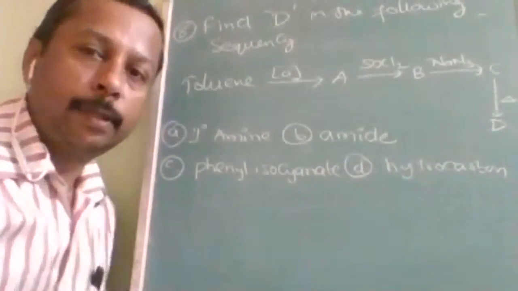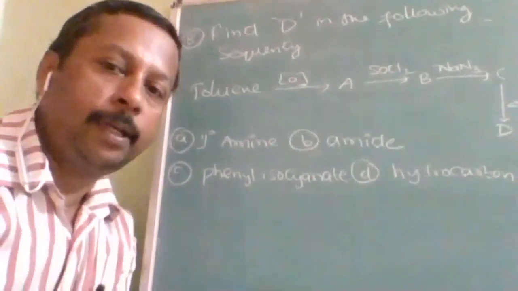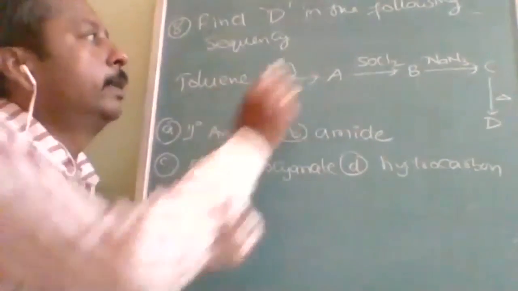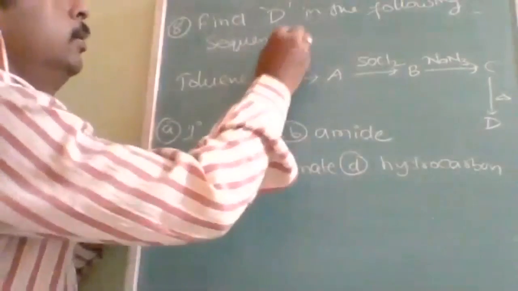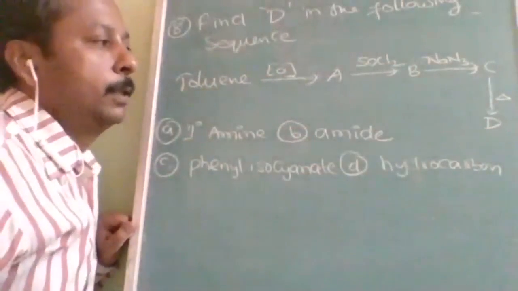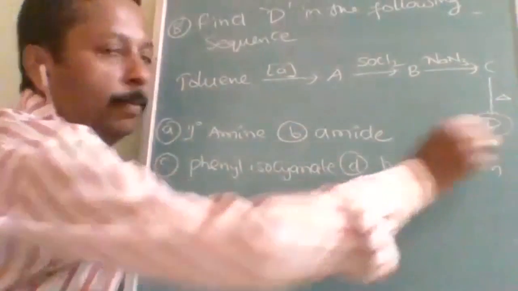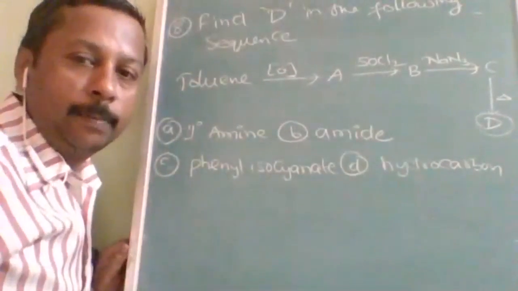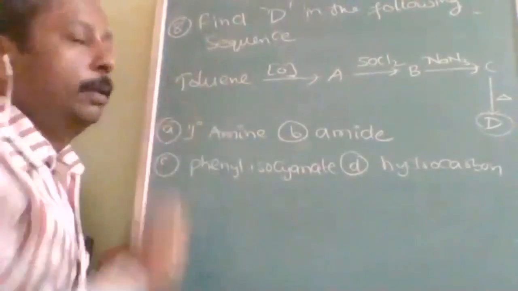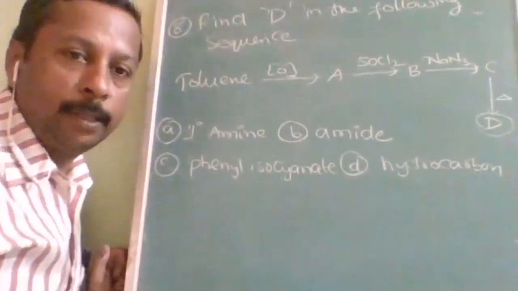In this question, identify D. This is a reaction sequence given. So in this reaction sequence, all reagents and their purpose must be known. Then only you will be able to reach D. So try to solve, take your own time, but accuracy must be there.